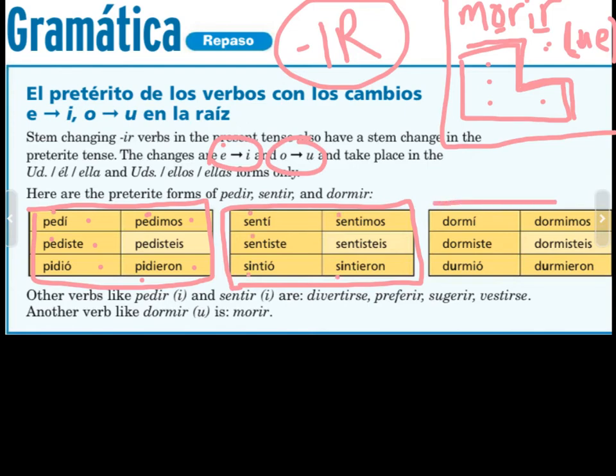Okay, and then over here with dormir, notice there is no E, so it's not going to change to an I, but there is an O, and the O's change to U's. So O, U. Okay, down here you have some other verbs that do this as well. Take a moment to pause the video and write down some notes over this particular section.